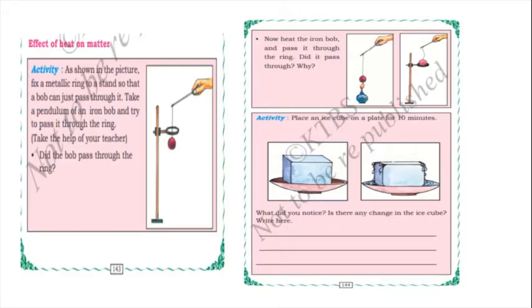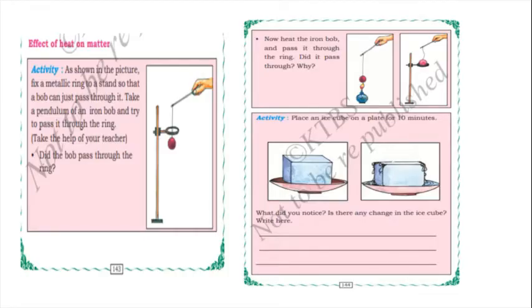Now we are in the effect of heat on matter. As shown in the picture, fix a metallic ring to a stand so that a bob can just pass through it. Take a pendulum with an iron bob and try to pass it through the ring. So you can observe the bob, pendulum, and ring.